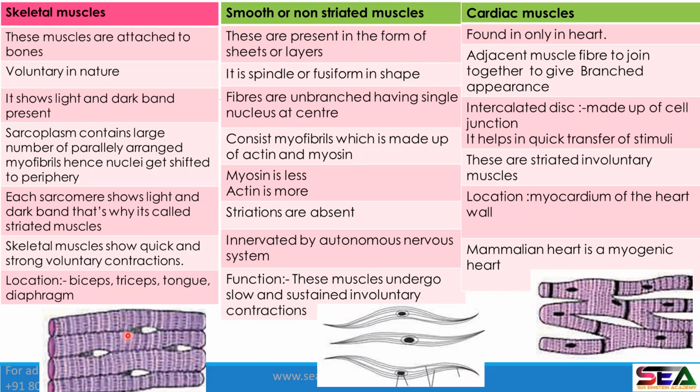Skeletal muscle shows quick and strong voluntary contraction. Locations are bicep, tricep, tongue, diaphragm, thighs, and many more.